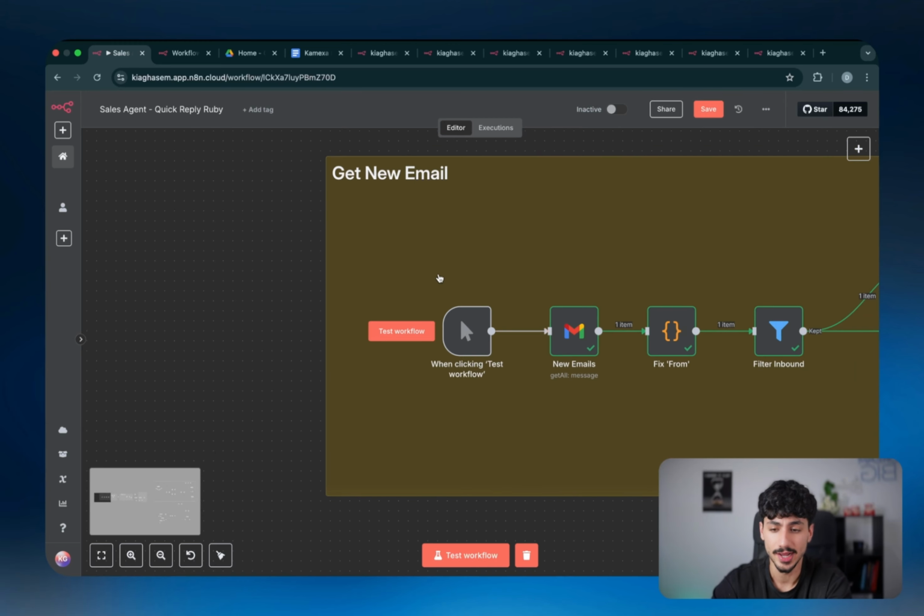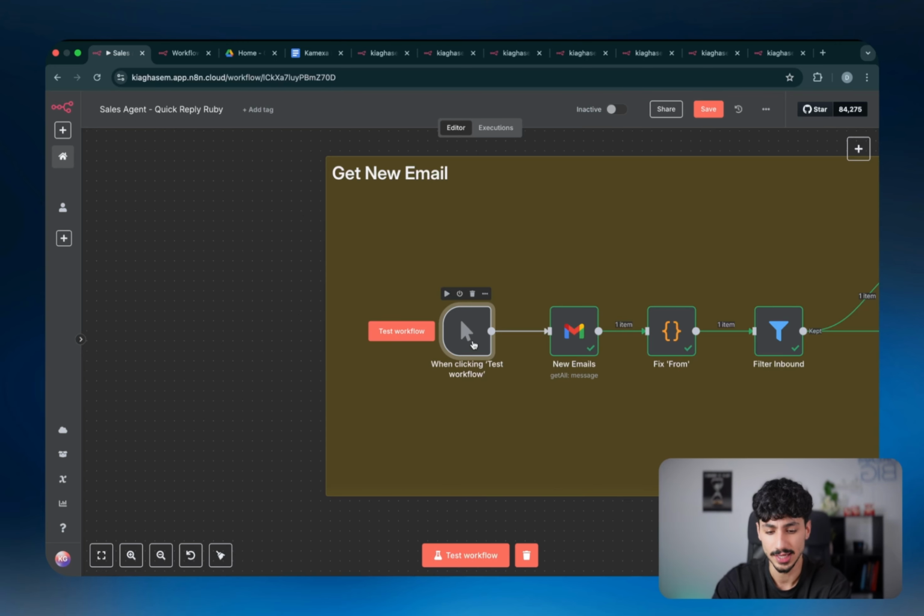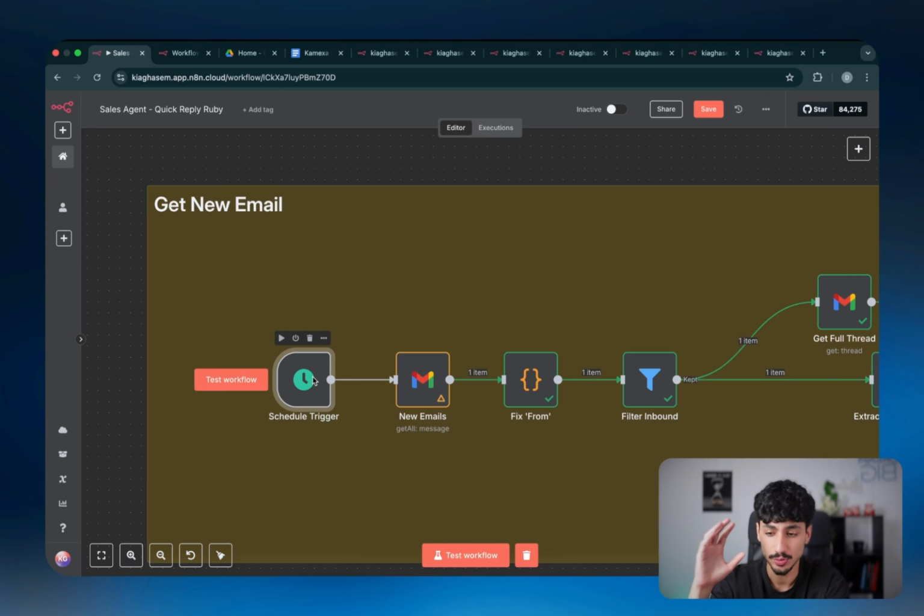So as you can see right now, the first trigger node is a "When clicking test workflow" trigger node, which is basically saying only run this workflow when we actually click on test workflow. But in practice, obviously you don't want to have to come back and click the test workflow button every single time you receive a sales inquiry, because that would defeat the entire purpose of the AI agent. So what you would have in your variation, instead of this node, is a schedule trigger node.